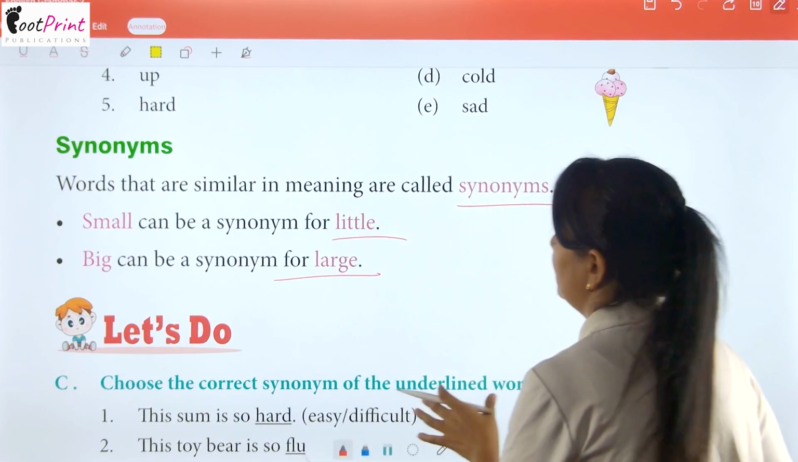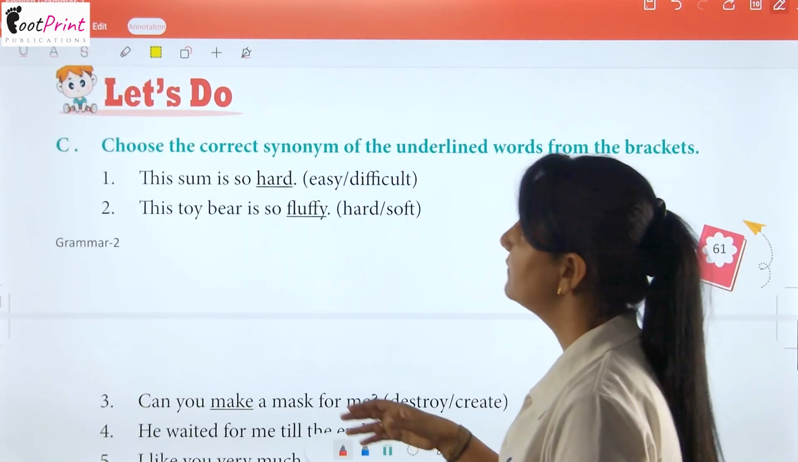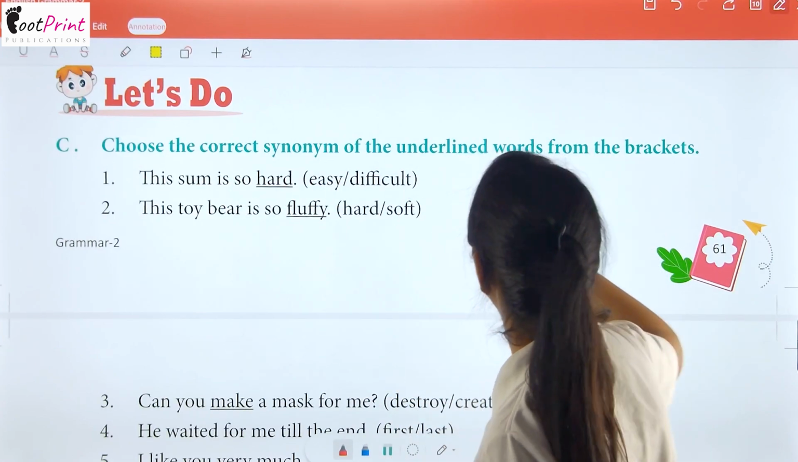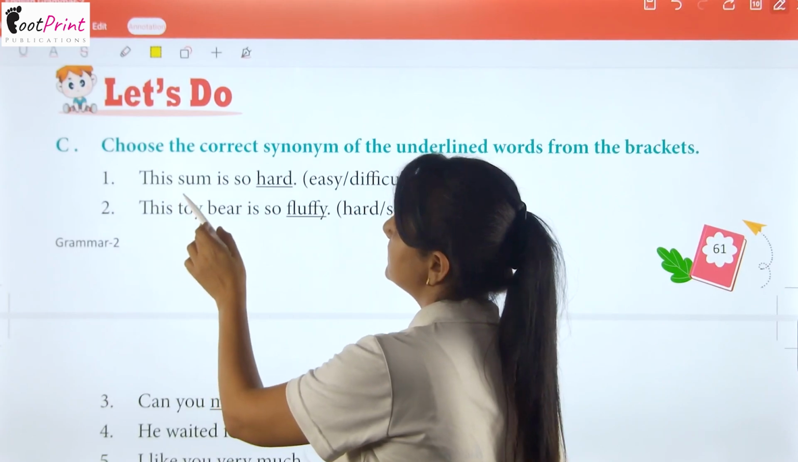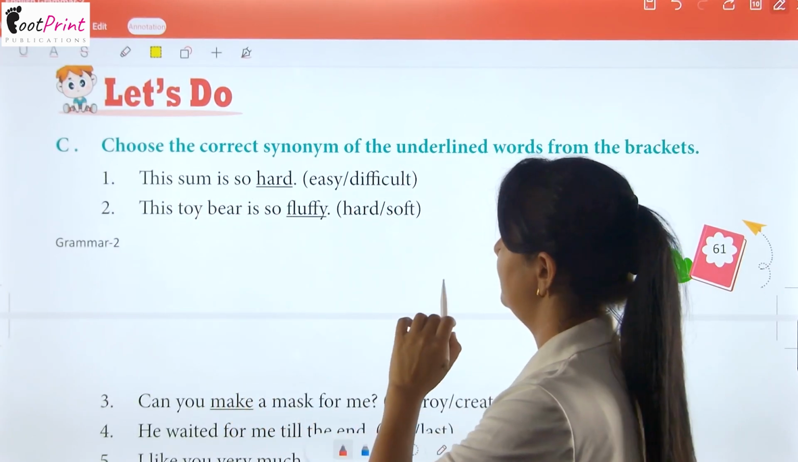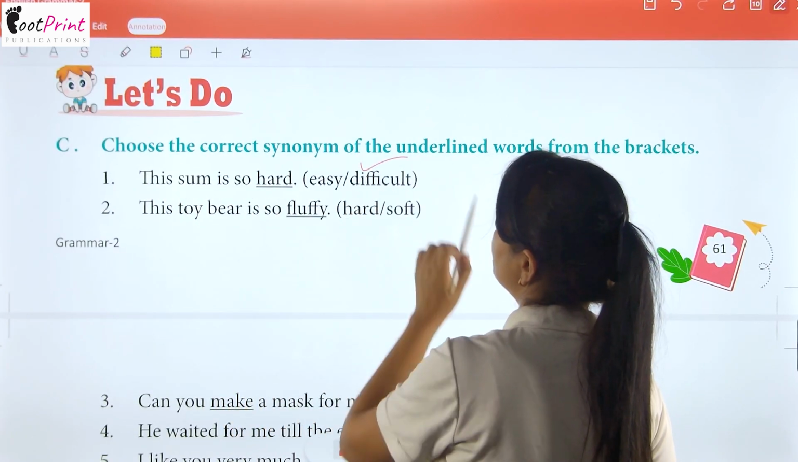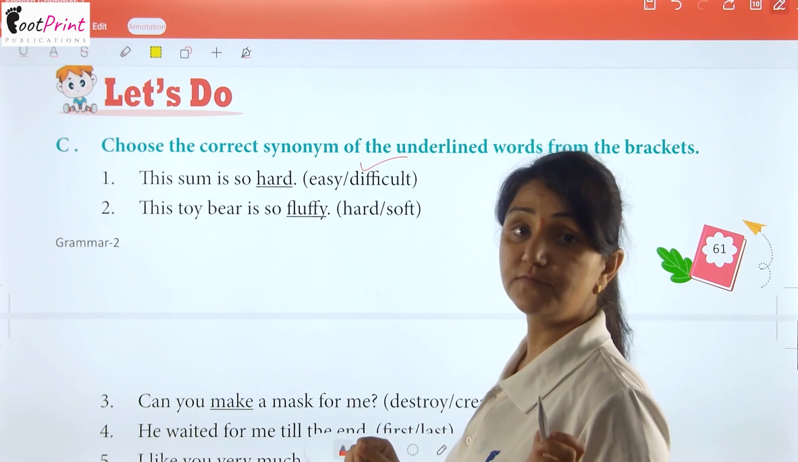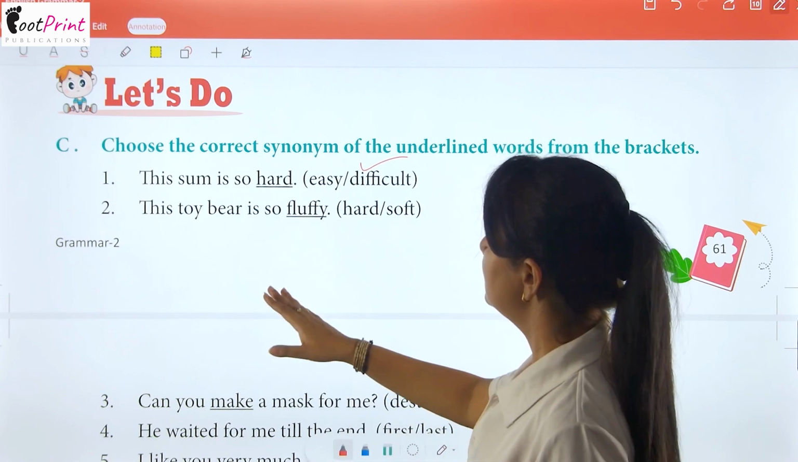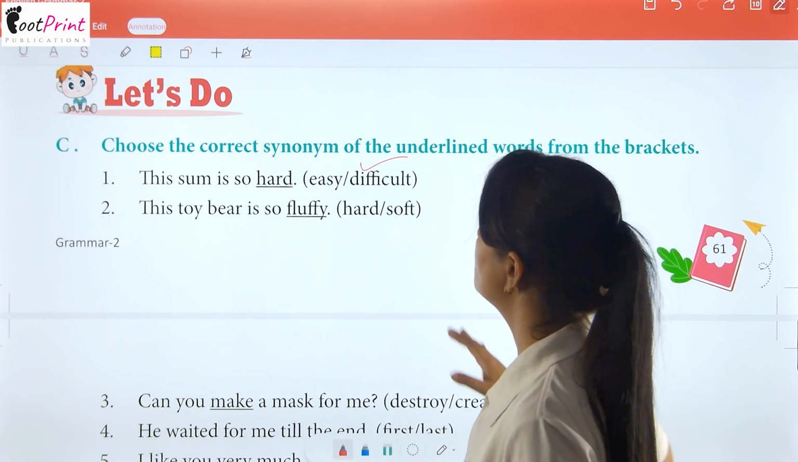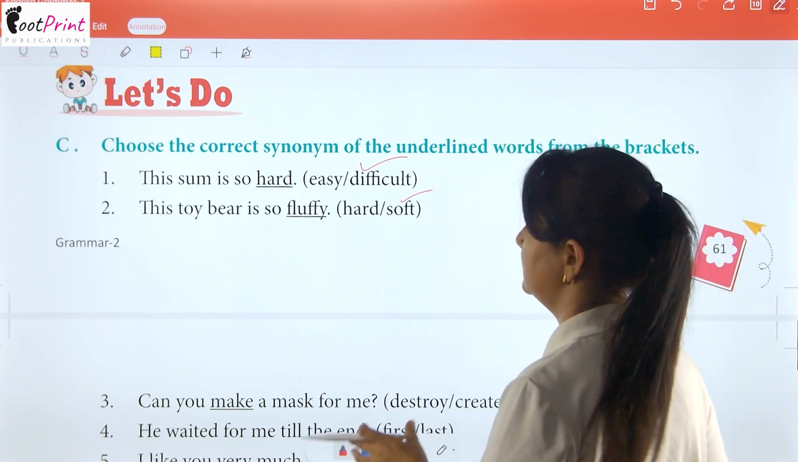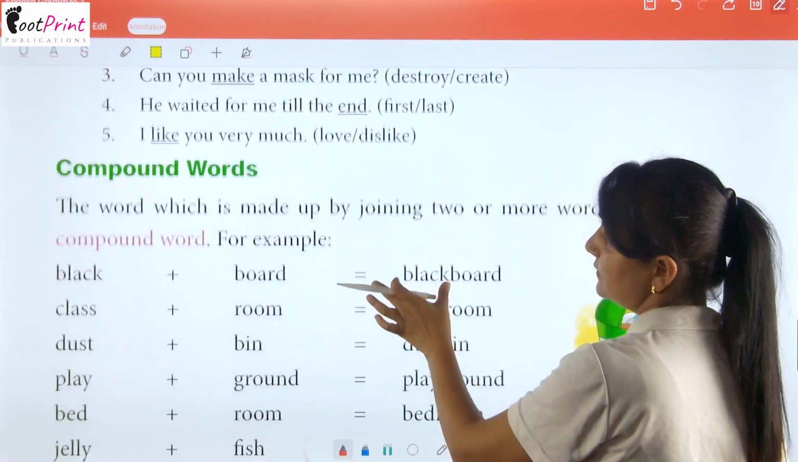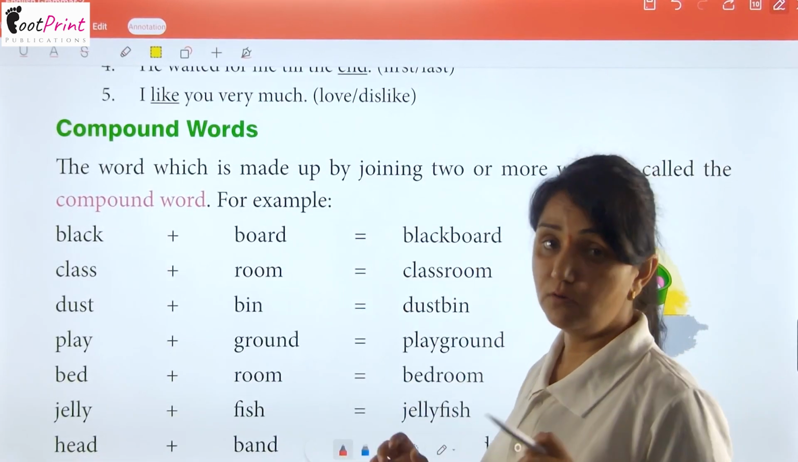Okay? And here we have, choose the correct synonyms of the underlined words from the bracket. The sum is so hard. So we will use the synonym difficult for that. This toy bear is so fluffy. So we can use the synonym soft with that. Okay? In the same way, you can also do the rest.